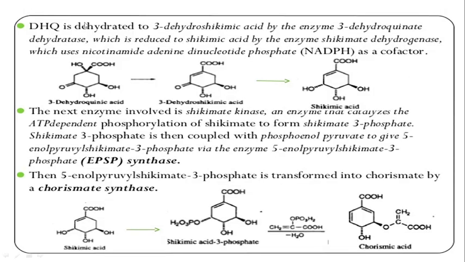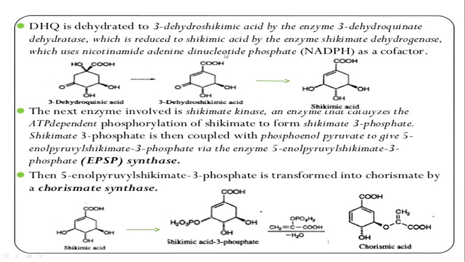Now dehydroquinic acid is dehydrated to 3-dehydroshikimic acid by the enzyme 3-dehydroquinate dehydratase, which catalyzes the conversion of 3-dehydroquinic acid to 3-dehydroshikimic acid.